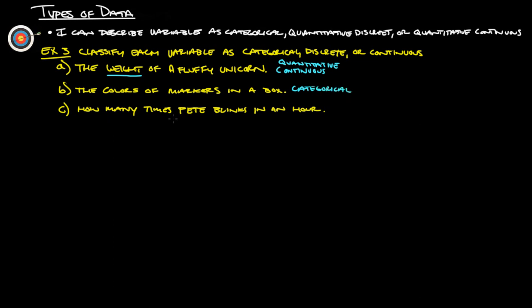And then the last one, how many times Pete blinks in an hour? Those are things that you count. 1, 2, 3, 4. He blinked 7 times. You can't blink 7.2 times. It's something that you count and there's a definite number on that. So that would be discrete. So it's actually quantitative discrete.